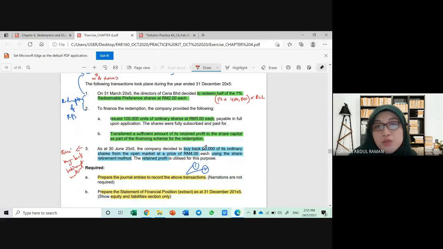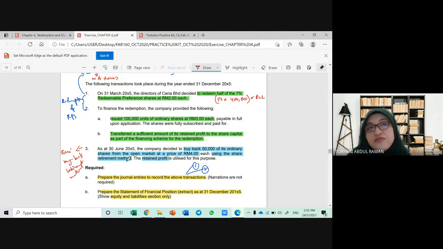Okay, you know that the company wants to buy its own shares. Usually the practice by the company is they will buy their ordinary shares. Dia akan selalunya beli ordinary share. Preference share tak beli. Okay, and then you need to know what is the method being chosen by the company. So the company wants to use the share retirement method.